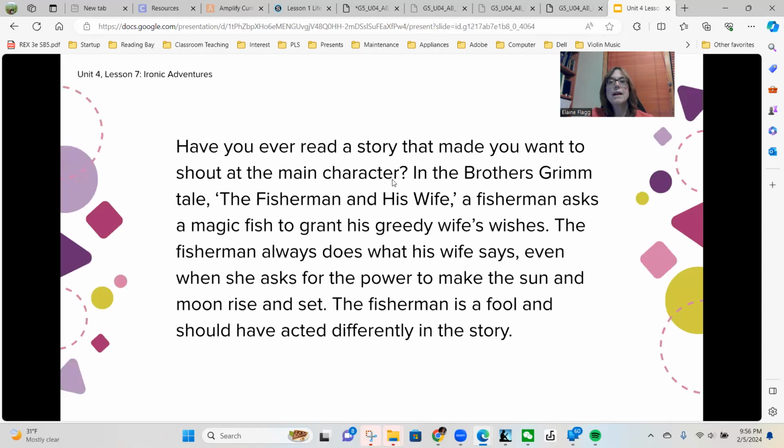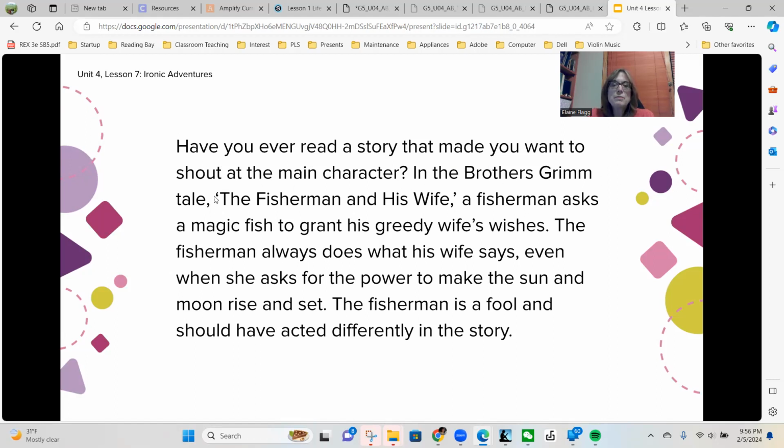So here we go. This is the introductory paragraph that we read the other day. It included all the most important parts of an introduction. Let me read this to you again. Have you ever read a story that made you want to shout at the main character?